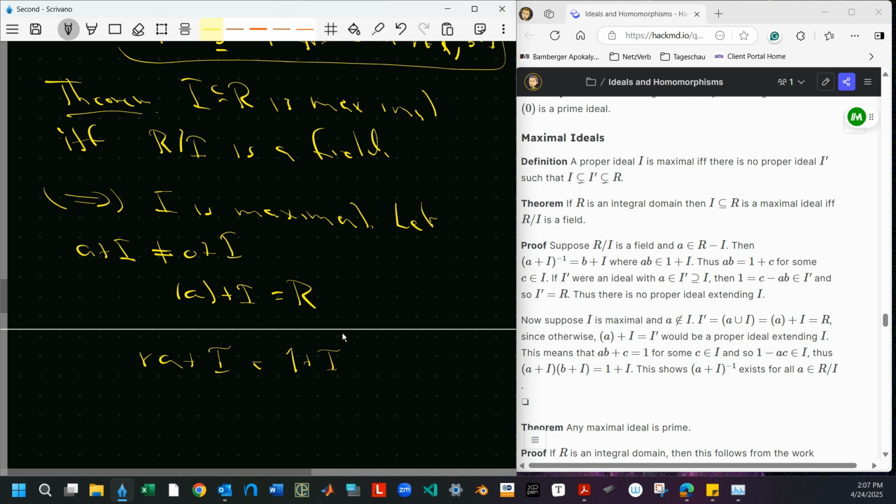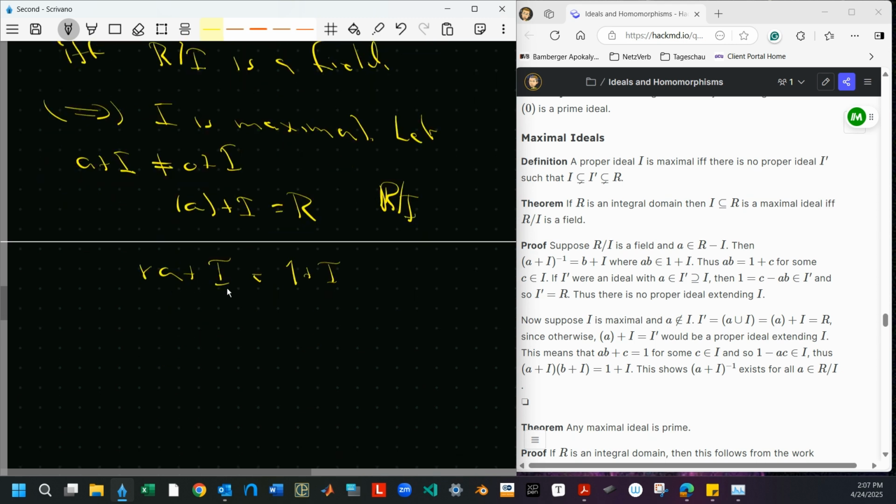So we're interested in the properties of R mod I, so I'm looking at those things. But what does this tell me? It tells me R plus I and A plus I, when I multiply them together, give me 1 plus I. And what does that tell me? That tells me that R plus I is A plus I inverse in R mod I.